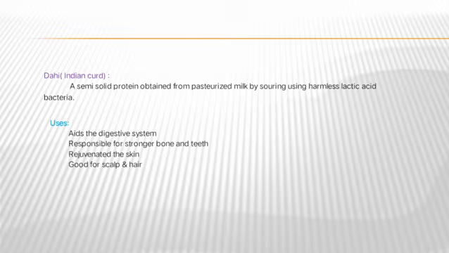The next one is dahi. It is known as an Indian curd, a semi-solid product obtained from the pasteurized milk by souring using harmless lactic acid bacteria. Uses: it aids the digestive system and is responsible for stronger bones and teeth. It rejuvenates the skin and is good for scalp and hair.